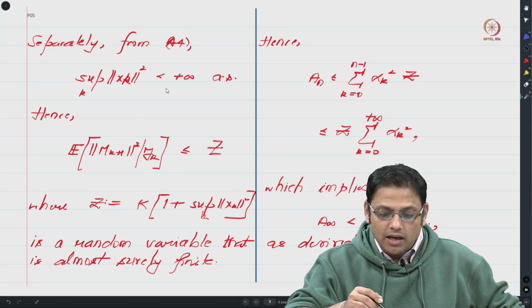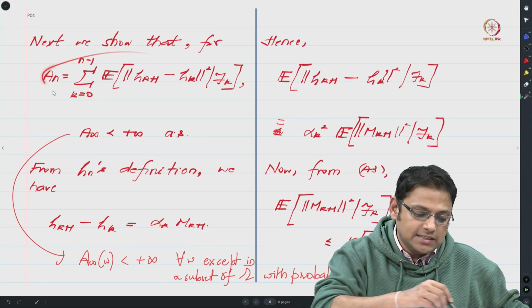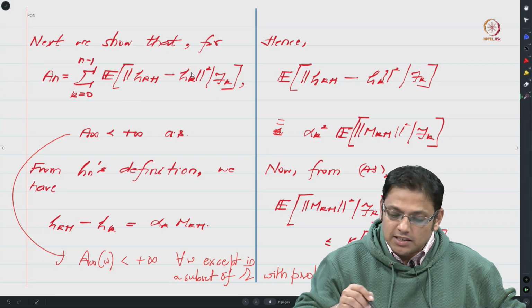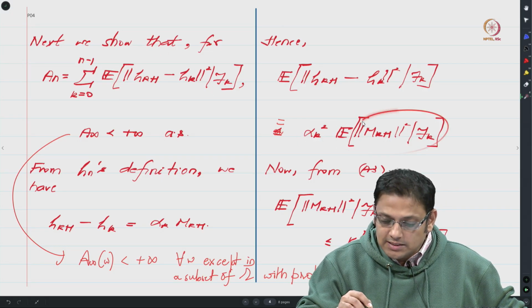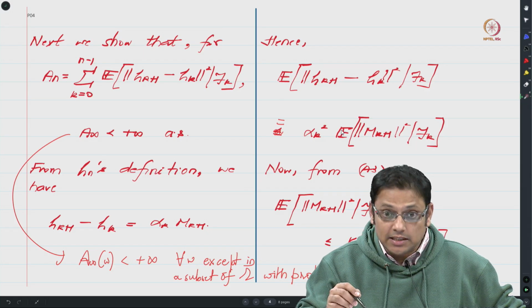And accordingly we can then conclude that since an is the sum of these expressions and this expression is alpha k square times this, and we have shown that each of these expressions is upper bounded by z, right.